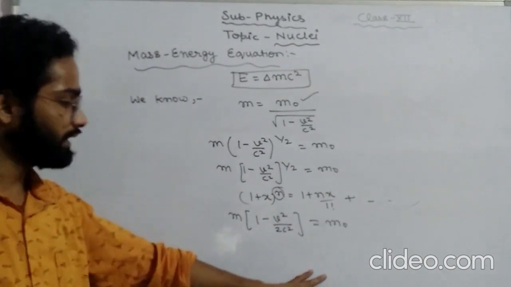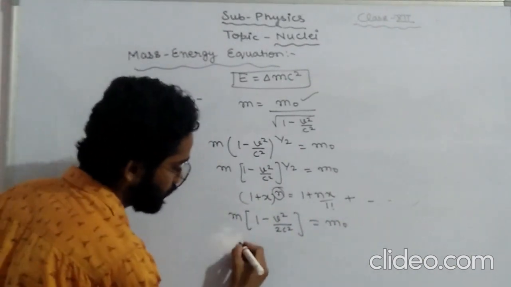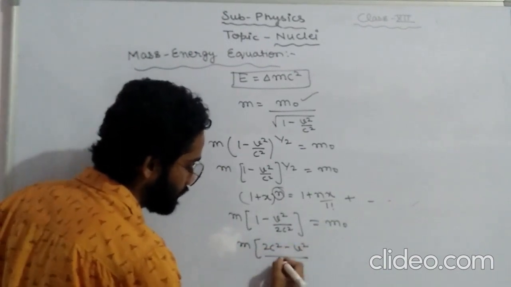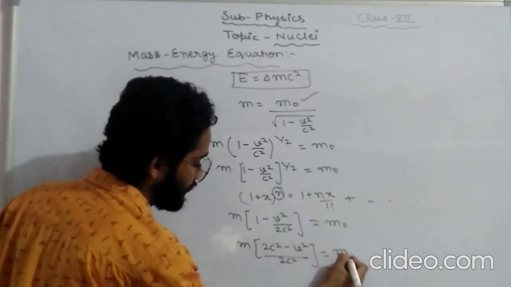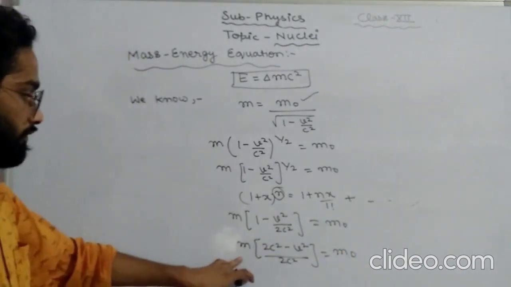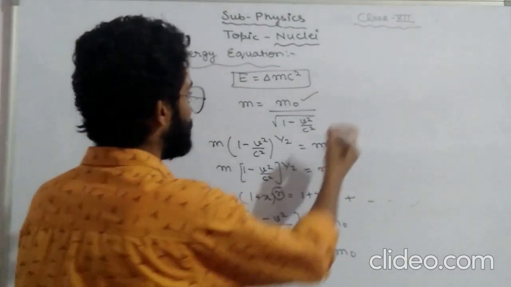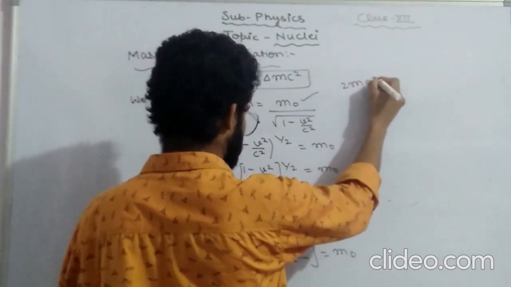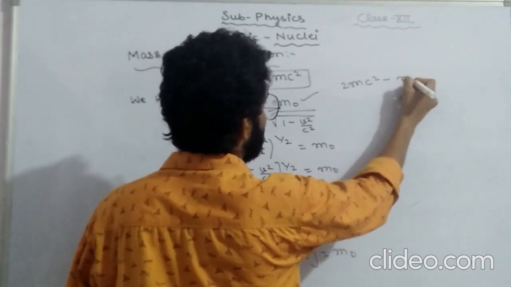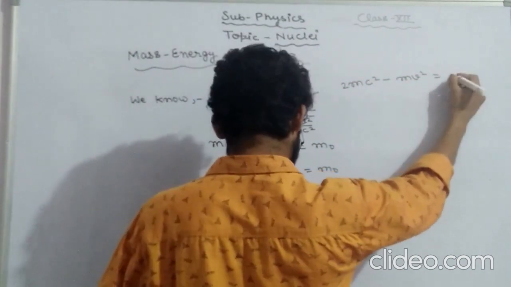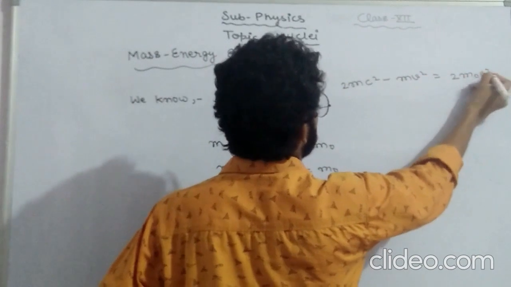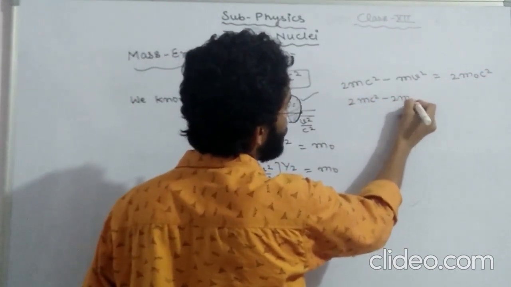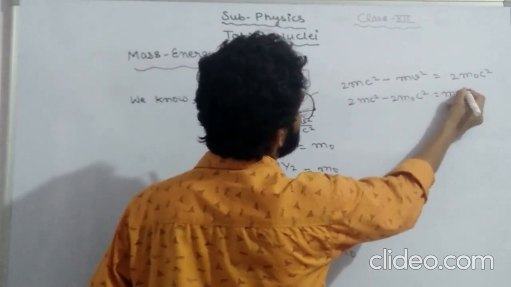Up to this point it is clear, I hope. Here we can solve this: M equals m naught times 2c square plus v square upon 2c square. Multiplying inside, 2Mc square equals 2m naught c square plus m naught v square. Taking this to the other side, 2Mc square minus 2m naught c square equals mv square.